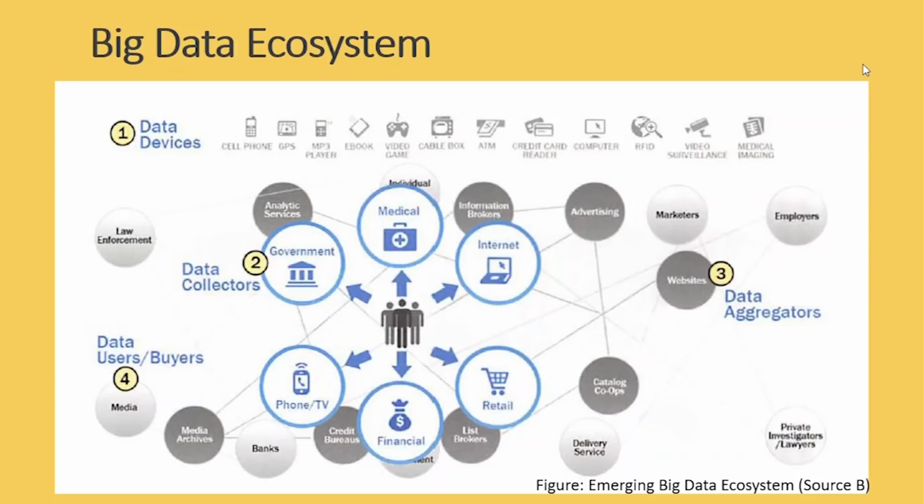The second one are the data collectors. So when you are shopping online, when you're calling people, when you're subscribing to a particular service on your mobile phone with your carrier, all of these come under data collectors. They're collecting information about you, about the way you interact with things.